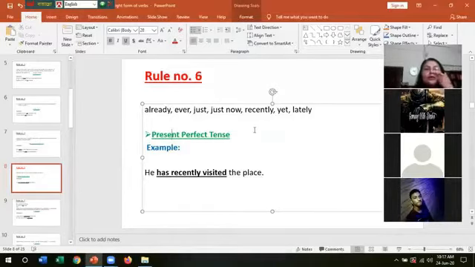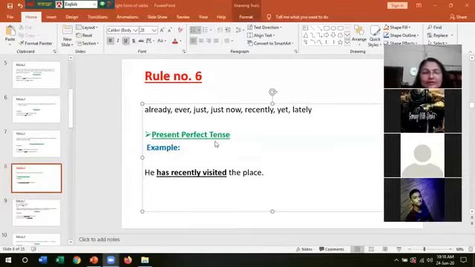Rule number 6. Already, ever, just now, recently, yet, lately. So here we will use a present perfect tense. That is, he has recently visited the place.